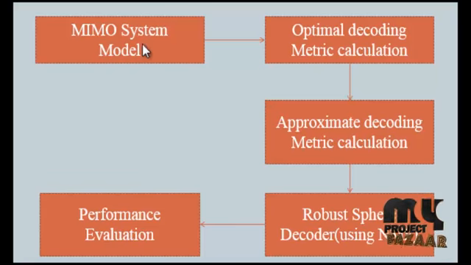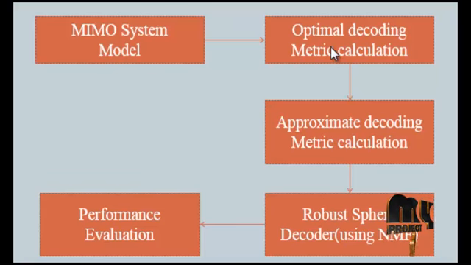In MIMO system model, we consider the received signal of the MIMO. The model for a generic multiple input multiple output system can be written as y equals Hx plus n, where x denotes the complex transmitted signal vector of dimension n cross 1, and x is drawn from a set of finite cardinality. y denotes the noisy received signal vector of dimension p cross 1. H is the channel matrix of dimension p cross n with independent elements representing the uncorrelated Rayleigh fading, and small n represents the vector of independent complex Gaussian noise.